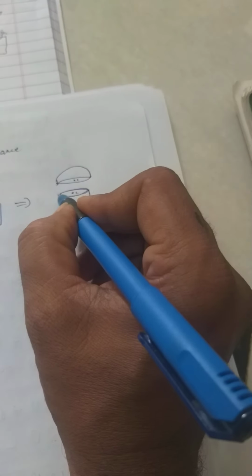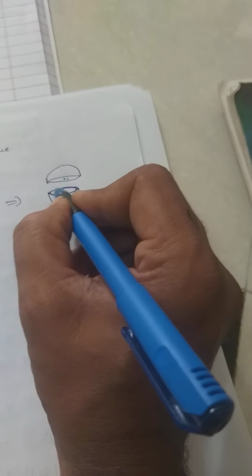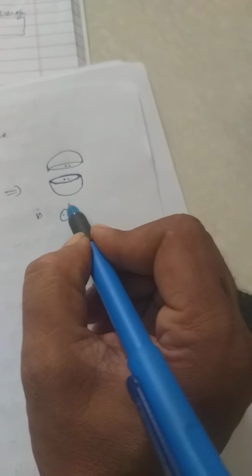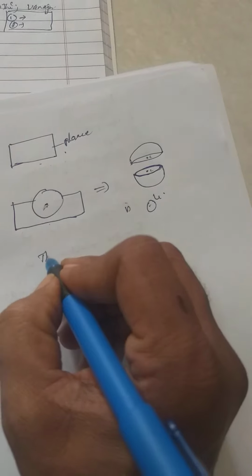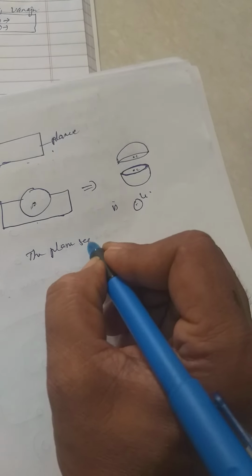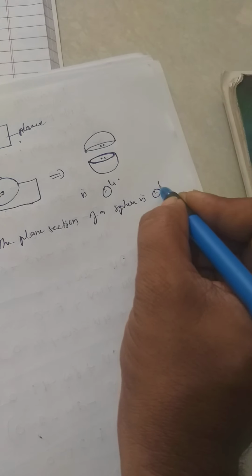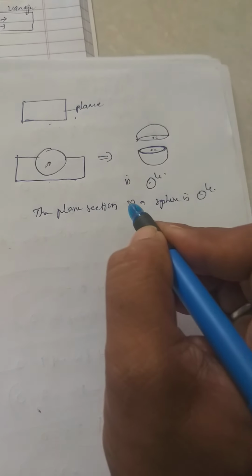Now this common portion, the set of all common points of the plane and the sphere, is a circle. That means the plane section of a sphere is a circle. What does that mean?